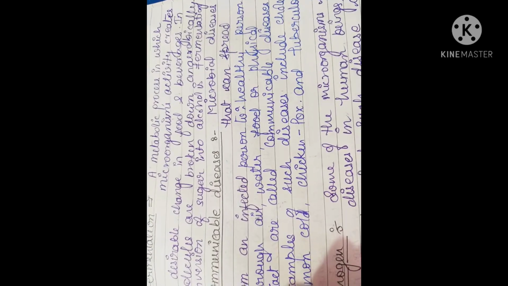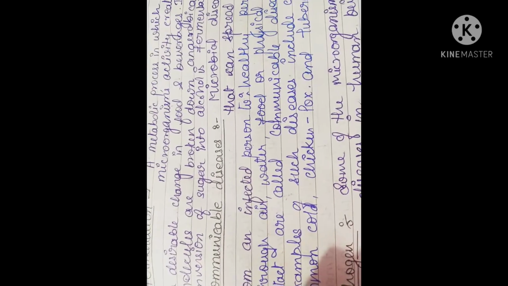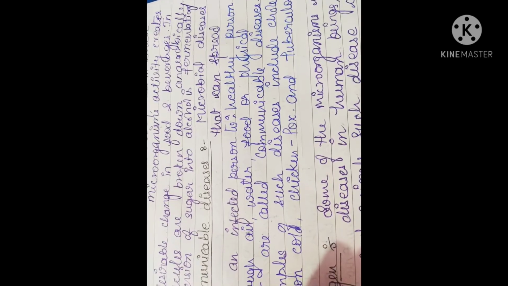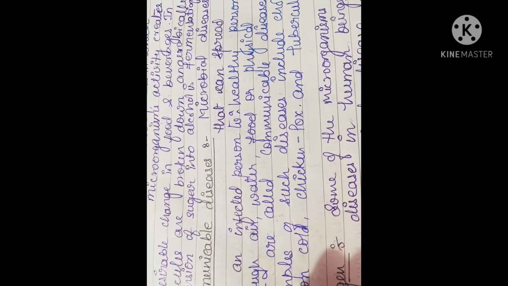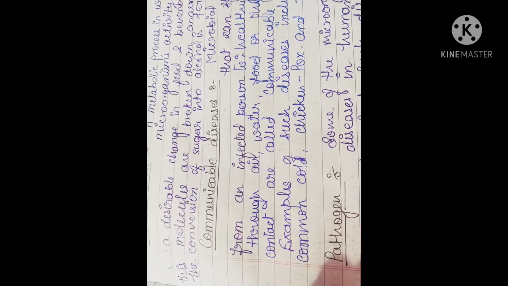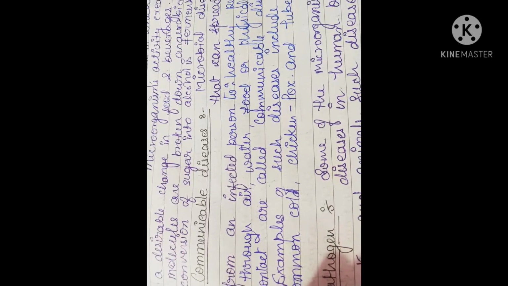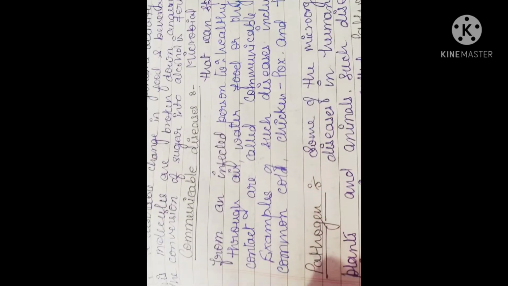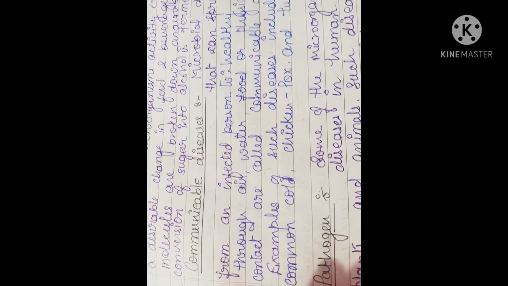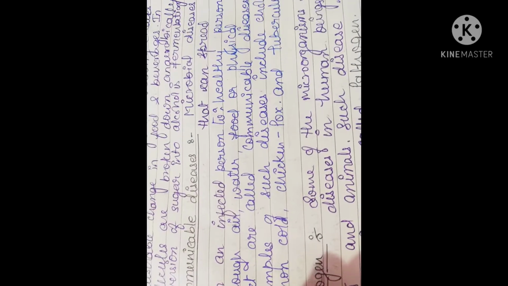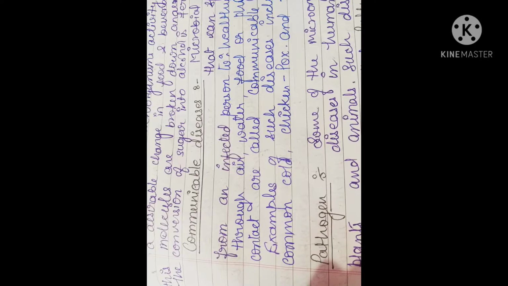Microbial diseases are diseases caused by microorganisms. They are diseases that can spread from one infected person to a healthy person through air, water, food, or physical contact.